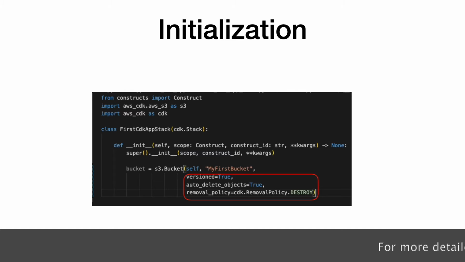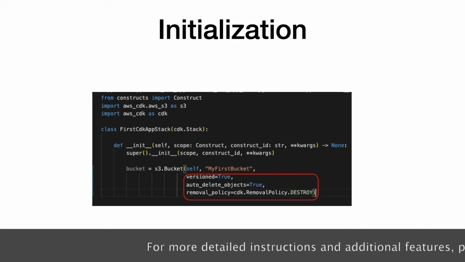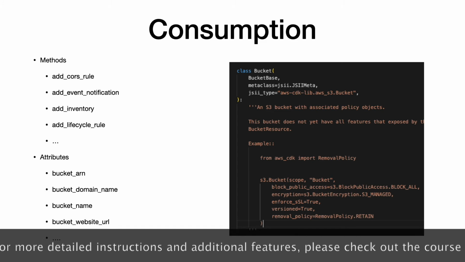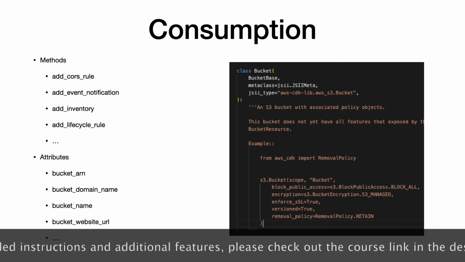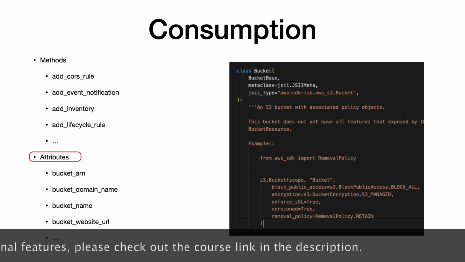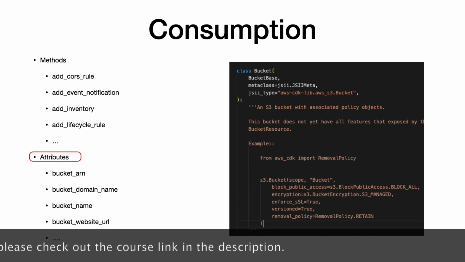The key value arguments provide you full control over the resource configuration, which you can leverage to customize your resource definitions. The construct typically exposes a set of methods and attributes. Once you initialize the CDK construct, you can leverage them to interact with the construct. You can also pass around the construct reference in the CDK application and consume it like any other programming object.